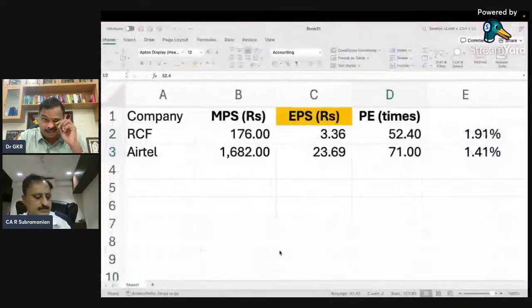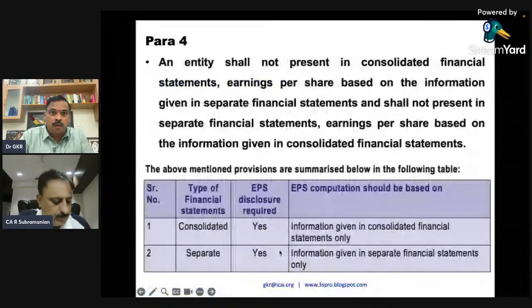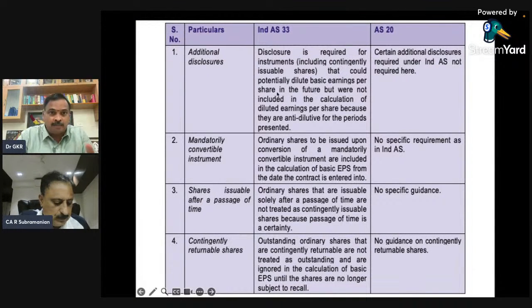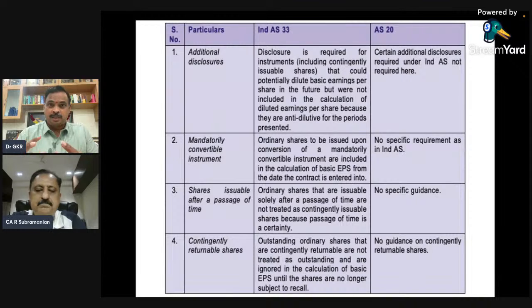That's very important. Sir, now the next question is, you discussed this Ind AS, but our own accounting standard, accounting standard 20, I think. What is the difference between these two? Well, many are there, but I'll try to share a few fundamental differences. Now, please look at this. For example, there are convertible instruments, and there are potentially diluted earnings per share. So these are some terms which, please look at this.